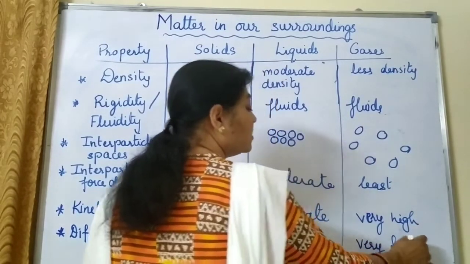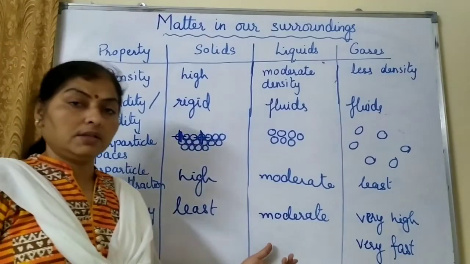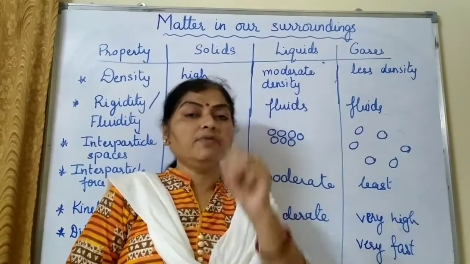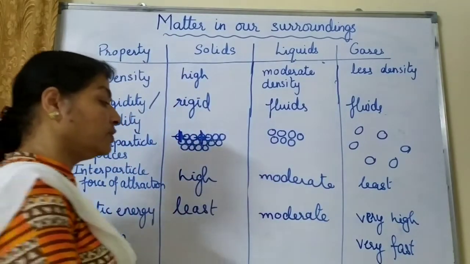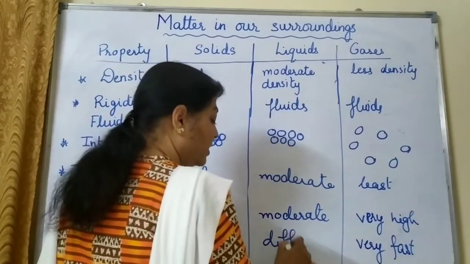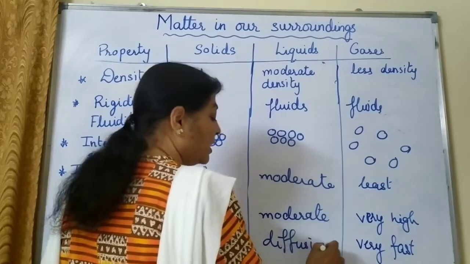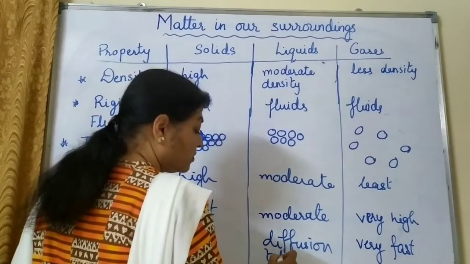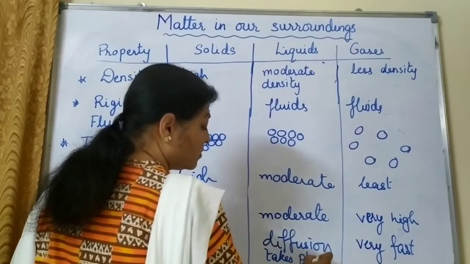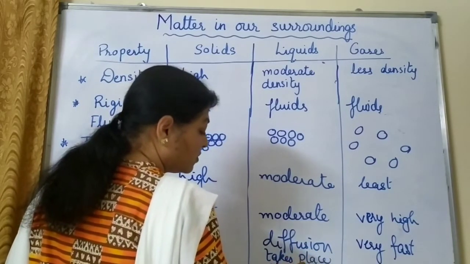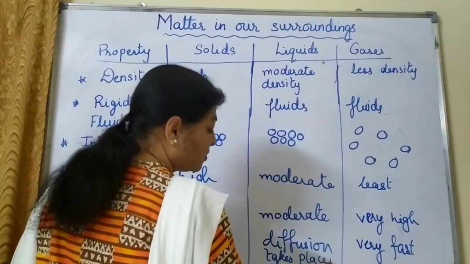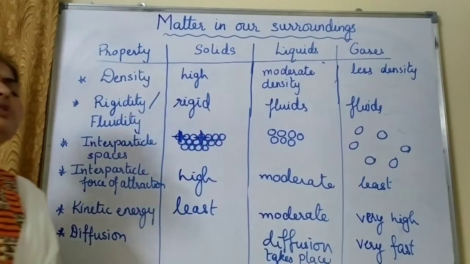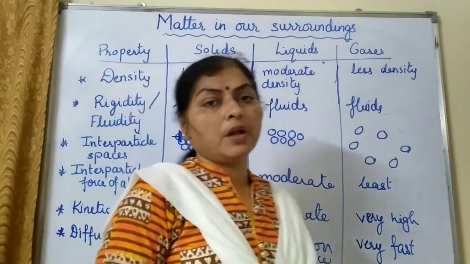Even in liquids, the diffusion is not so slow. Why? Because solid, liquid and gases, all three can diffuse in liquids. So here also diffusion takes place at a moderate rate. And yes, it will depend on temperature also. And then in solids, the diffusion is very slow.